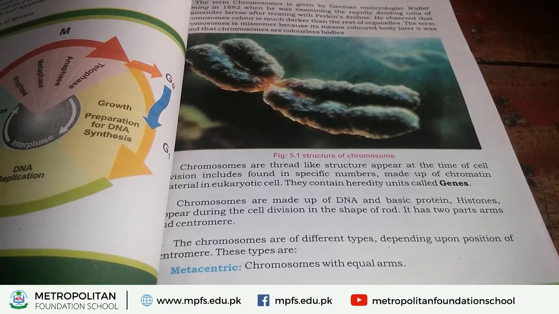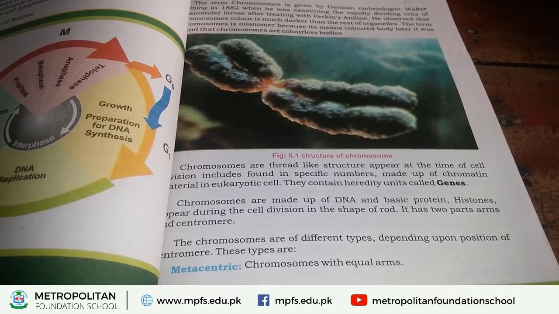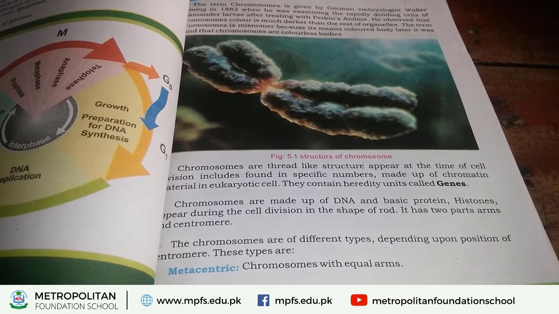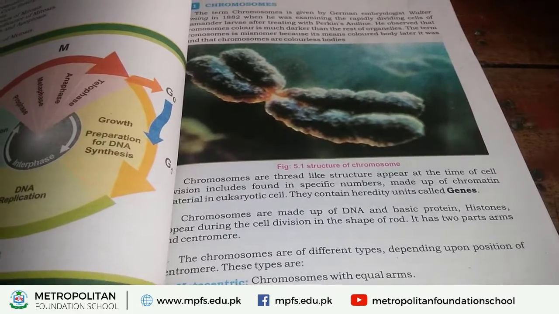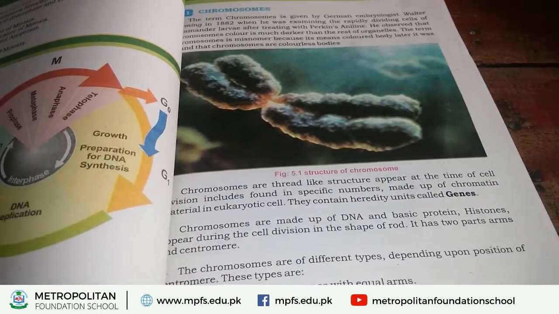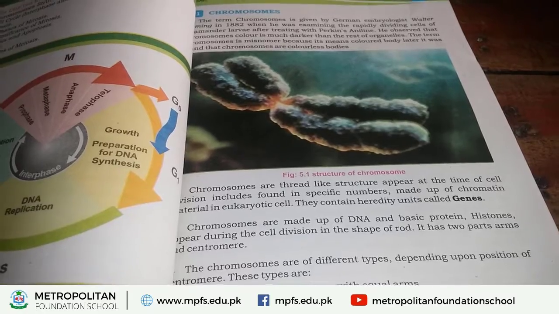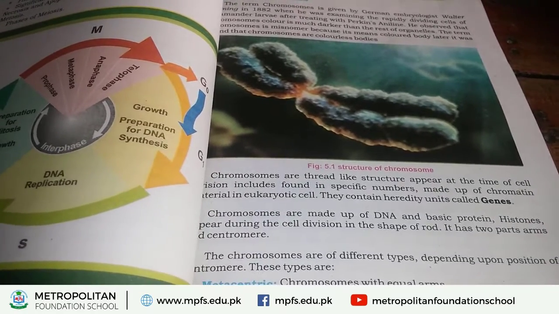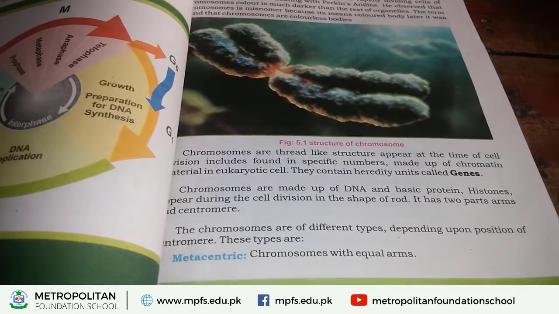It has two arms, and these two arms attach at a special point that is called the centromere. What is the centromere? The point at which the two arms are attached is called the centromere.